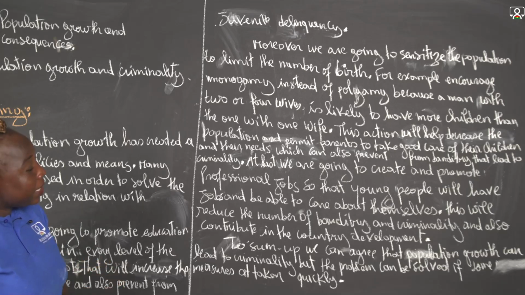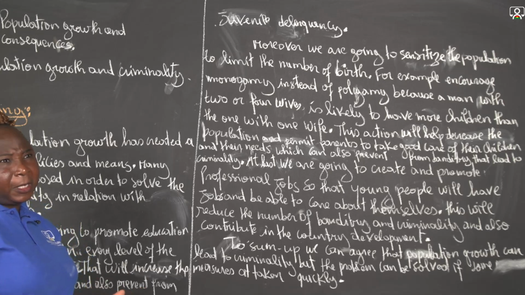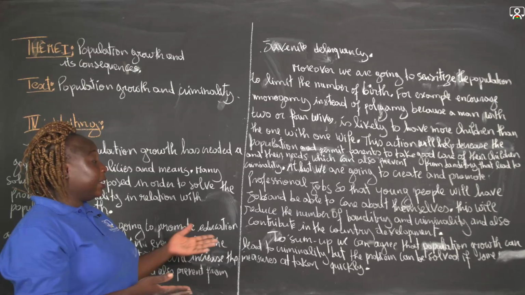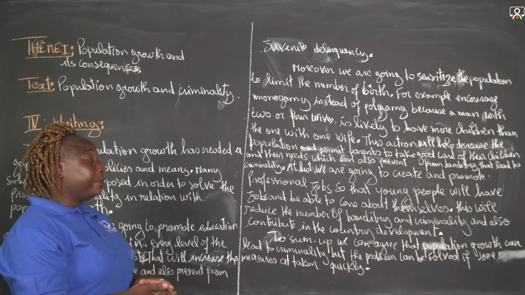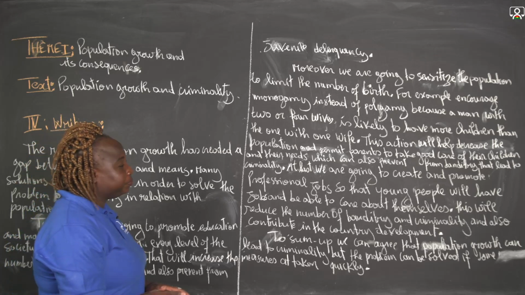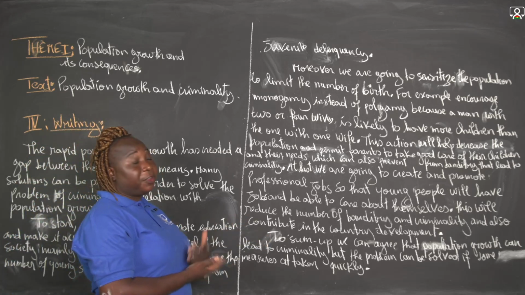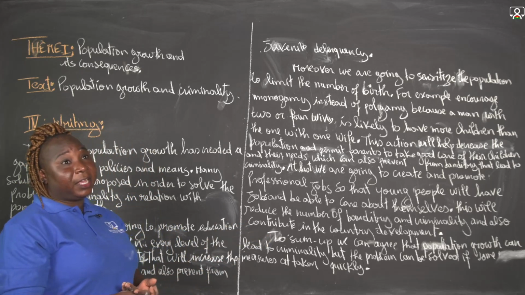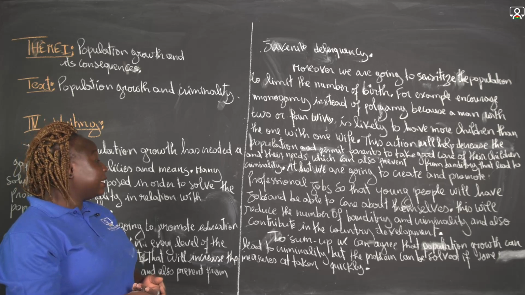So to sum up, we can agree that population growth can lead to criminality, because there will be a gap between the natural resources and the policies.